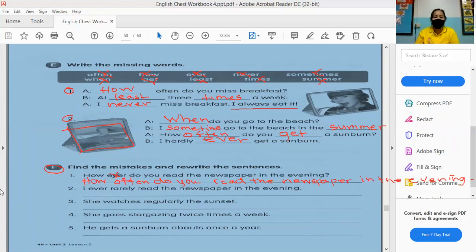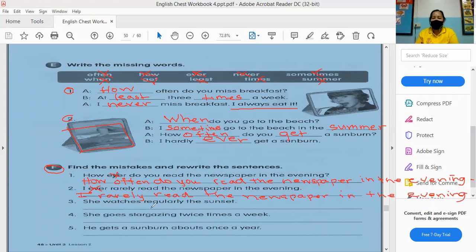How about number 2? I ever rarely read the newspaper in the evening. There is already ever and rarely. So what is the wrong word there? You need to cross out the word ever and write: I rarely read the newspaper in the evening.